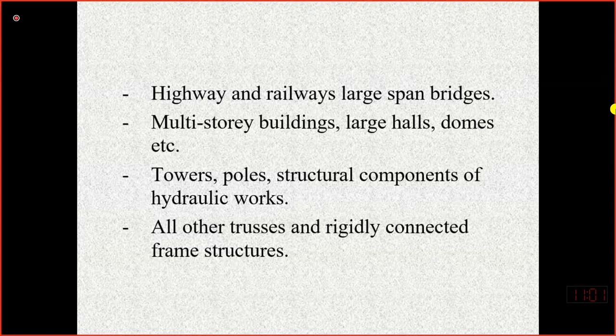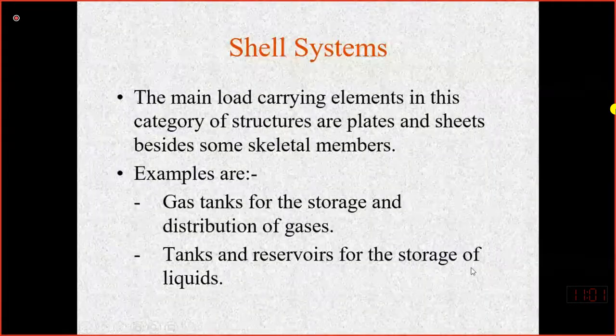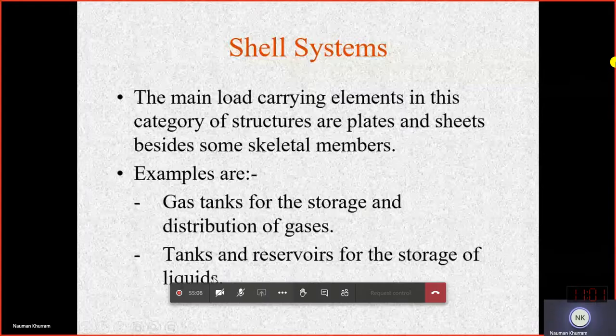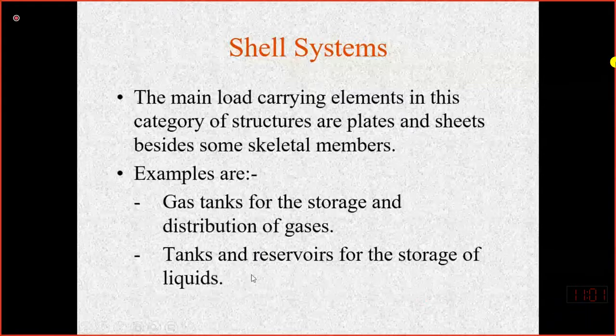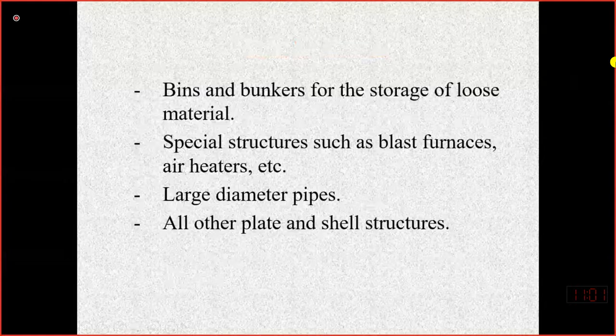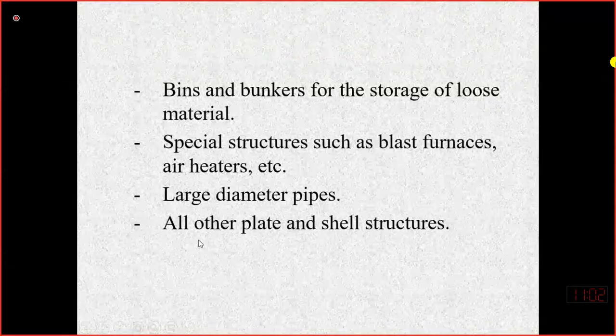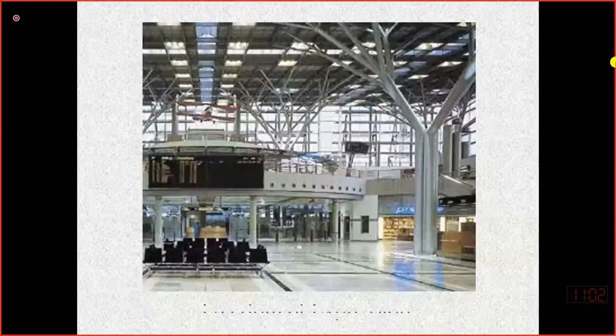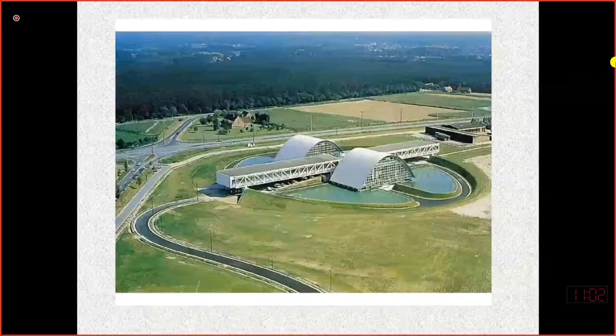So examples are gas tanks for the storage and distribution of gas, water tanks and reservoirs for the storage of liquid. The water tank at your home roof is also a shell element. Bins, bunkers for the storage of loose material, special structures such as a blast furnace, large diameter pipes which are under pressure, not sewer or sewage pipes, only water supply pipes, and all the other plate and shell structures are examples. I will send you this slide after this lecture, maybe by evening tonight.